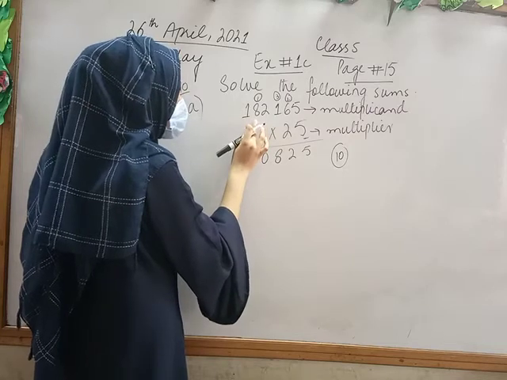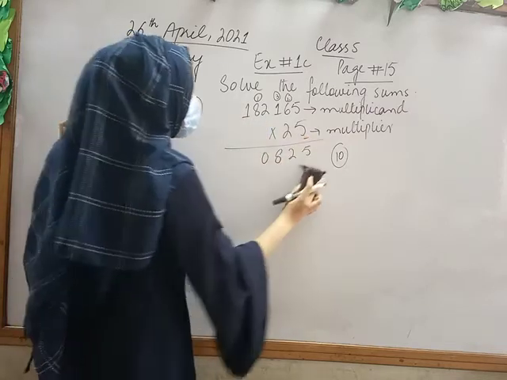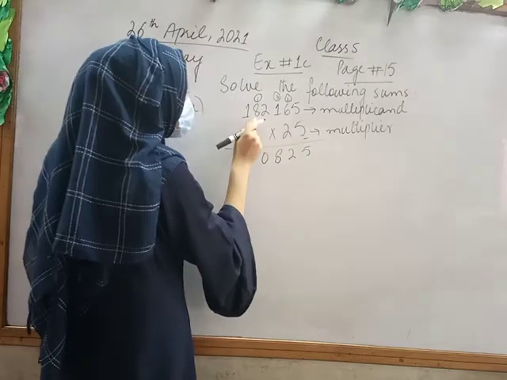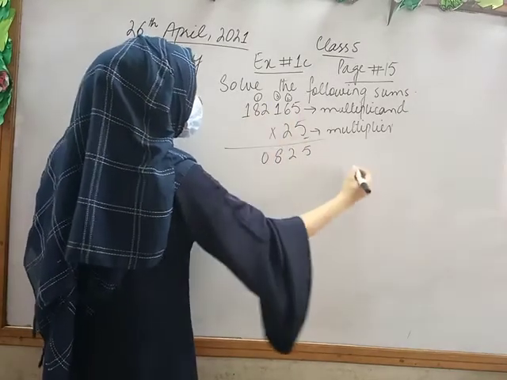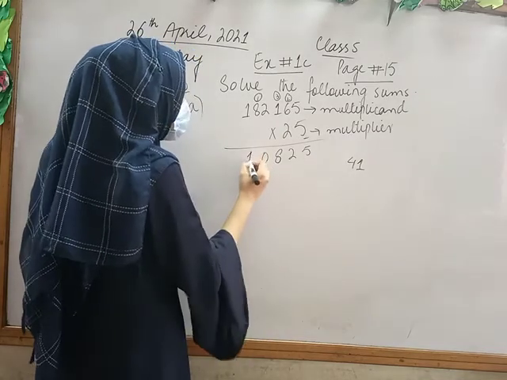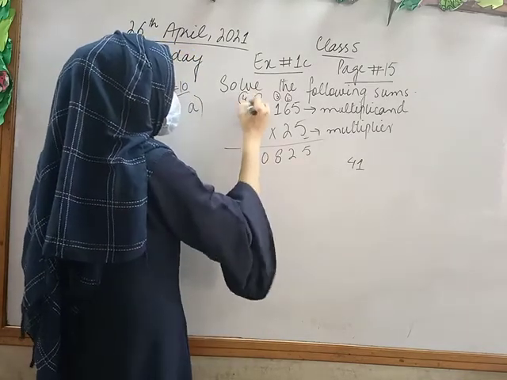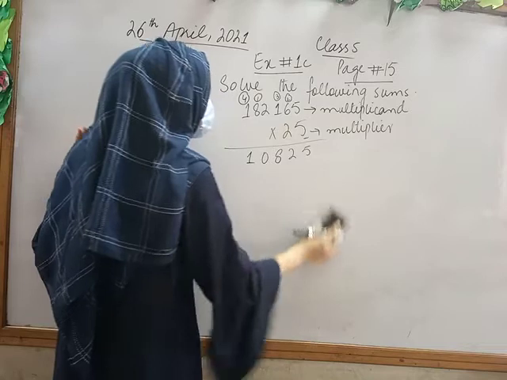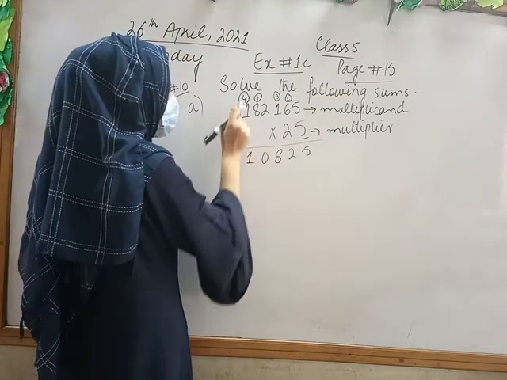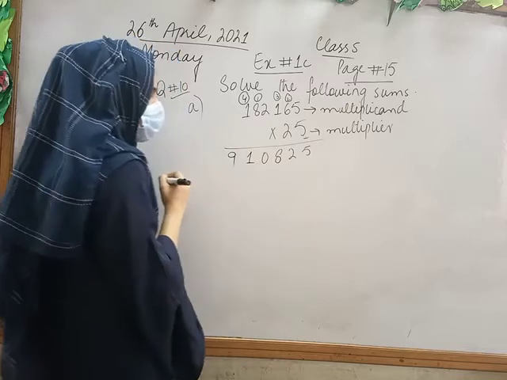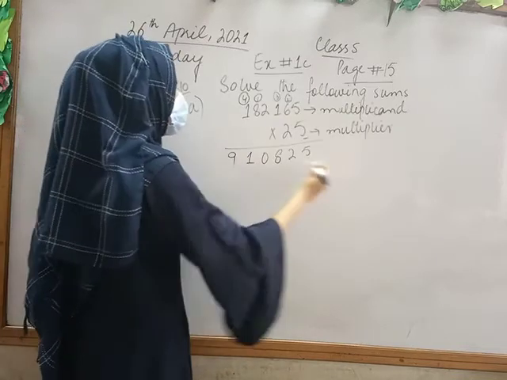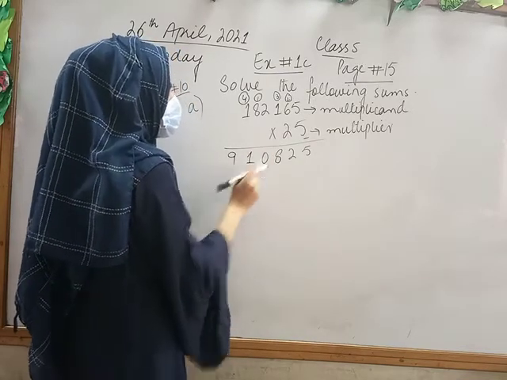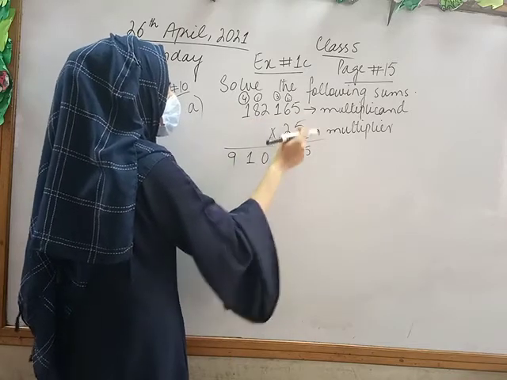Now 5 times 8 is 40 and we add 1, so we get 41. 2 digit number, so I will write 1 here and 4 as a carry. Now 5 times 1 is 5 and we add 4, so we get 9. The answer we have got is the multiplication of 182,165 by 5.